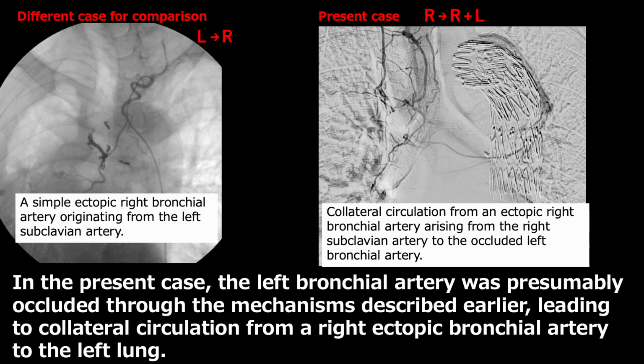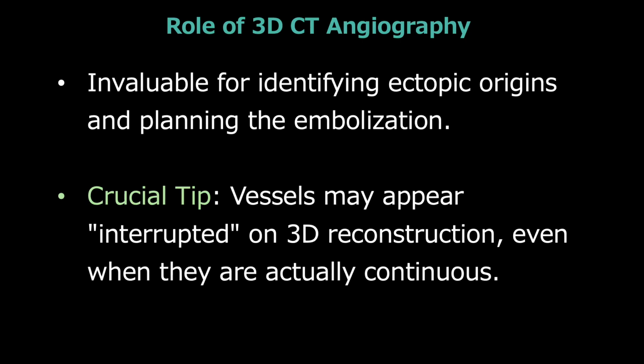Then on the left side, a simple ectopic right bronchial artery originating from the left subclavian artery. And on the right, collateral circulation from an ectopic right bronchial artery arising from the right subclavian artery to the occluded left bronchial artery. In the present case, the left bronchial artery was presumably occluded through the mechanism described earlier, leading to collateral circulation from a right ectopic bronchial artery to the left lung.